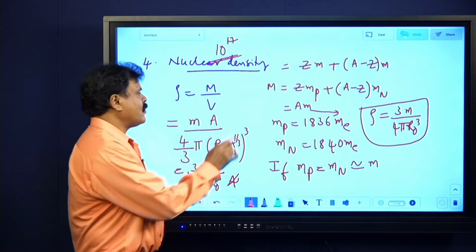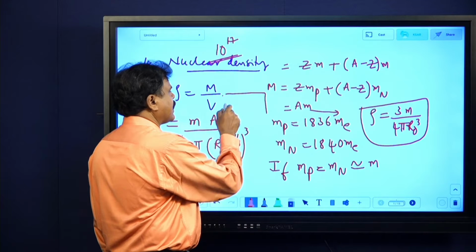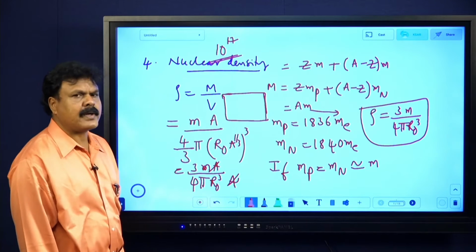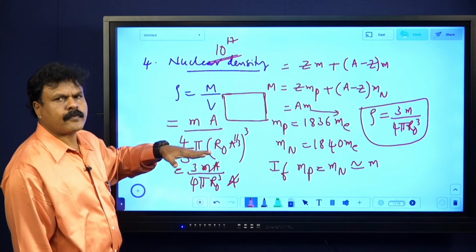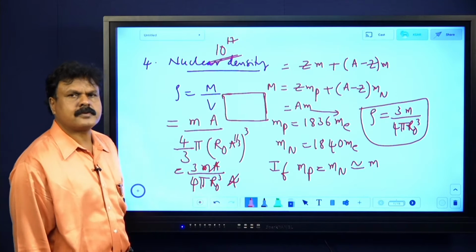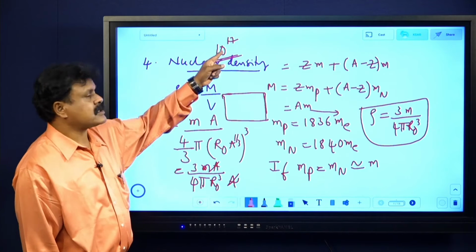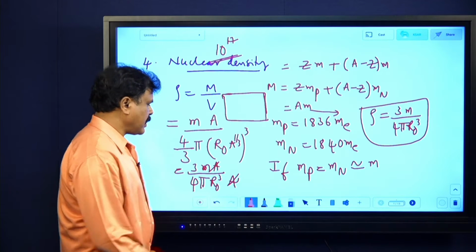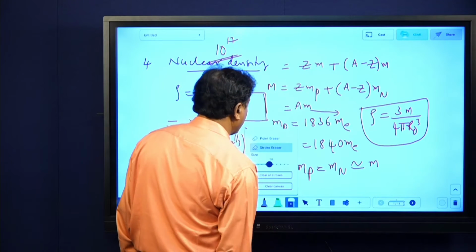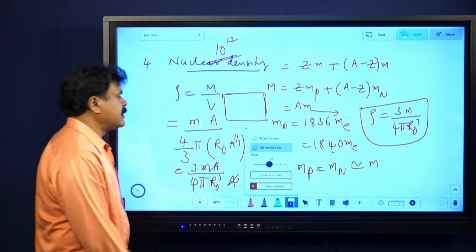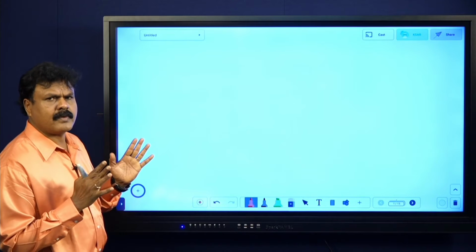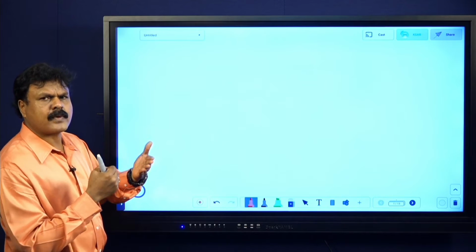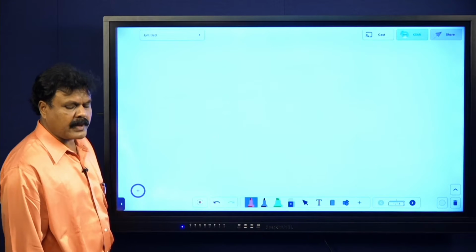Take a tank of length 1 meter, breadth 1 meter, height 1 meter. If you pour water into it and find the mass, it is 1000 kilograms. That is 1000, while this is 10 power 17, a very huge number. Next, one more property. Keep noting all these things. Just watching is of no use. You have to have a pen and paper, and whatever we tell, you have to write and practice. Once or twice, if you do it, it will stay in your mind.